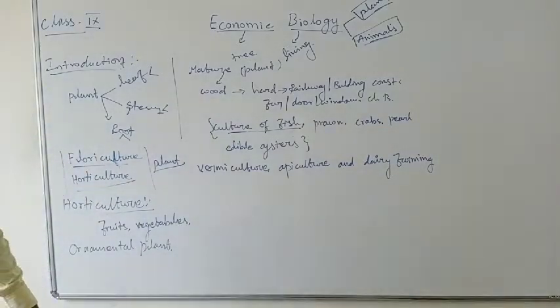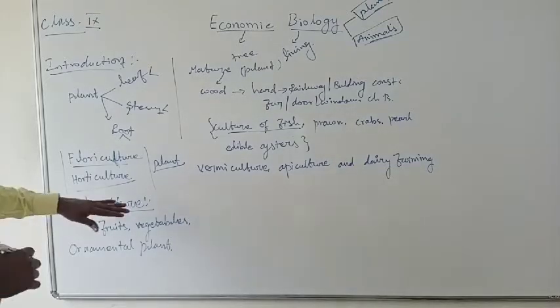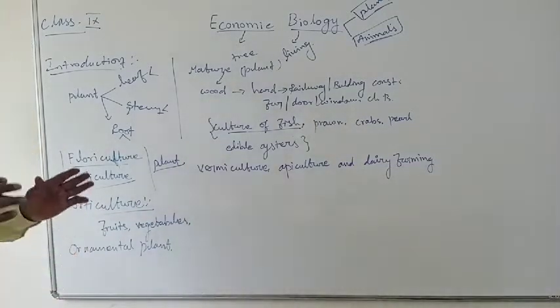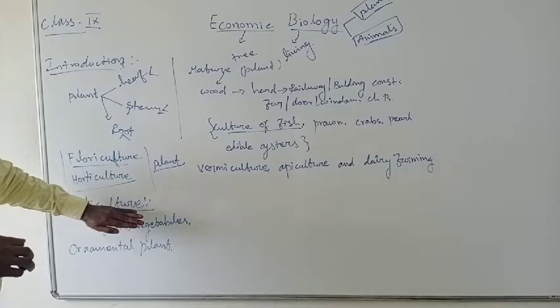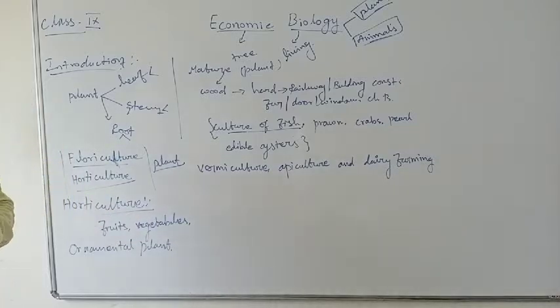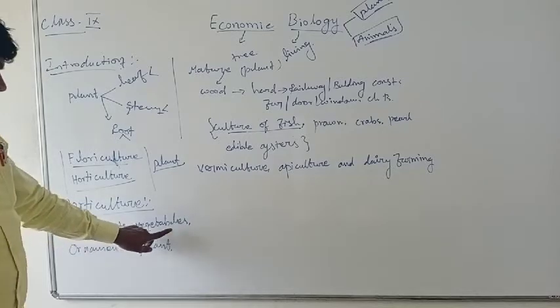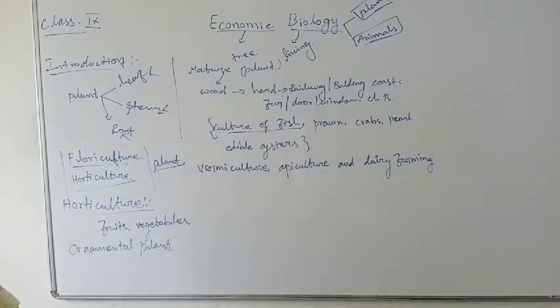Ornamental plant. So you can easily write it here. Anyone asking what horticulture means? Horticulture means one branch of agriculture. And horticulture deals with the cultivation of fruit, vegetables and ornamental plants.